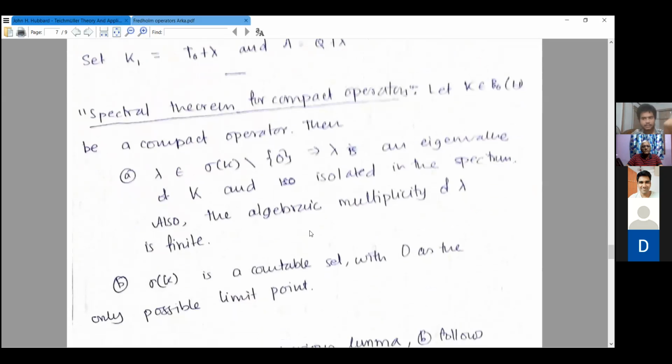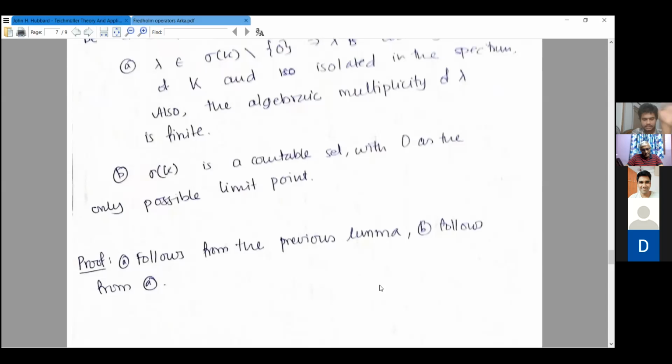Discrete in the real numbers, which is second countable, so this will be a countable set, with 0 as the only possible limit point. This is also clear because anything else cannot be a limit point by the previous theorem. So this is essentially clear.